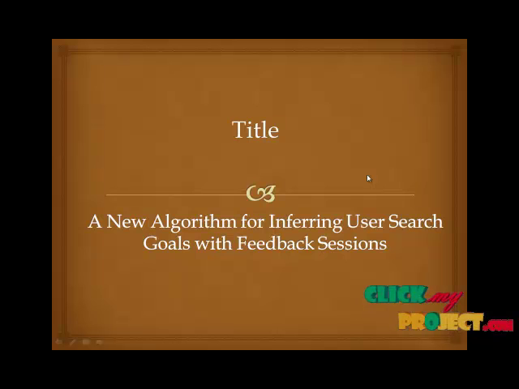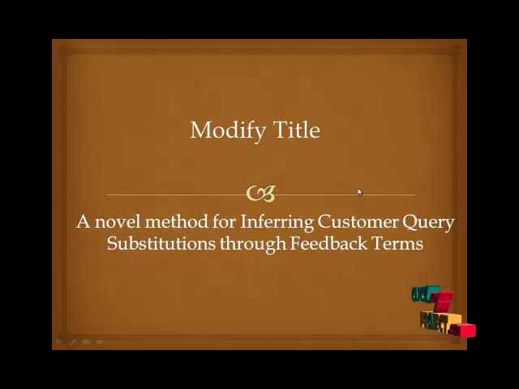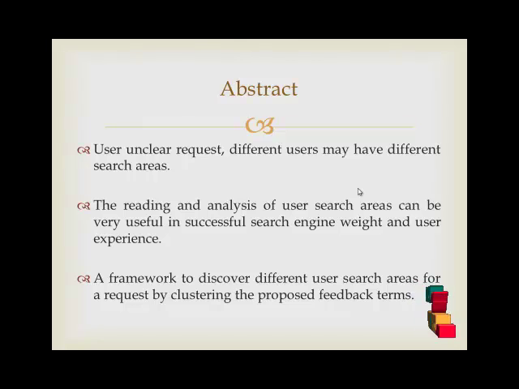A new algorithm for inferring user search goals with feedback sessions. Modified title: A novel method for inferring customer query substitution through feedback terms. Abstract: user requests are unclear, and different users may have different search goals. The analysis of user search goals can be very useful in improving search engine relevance and user experience.